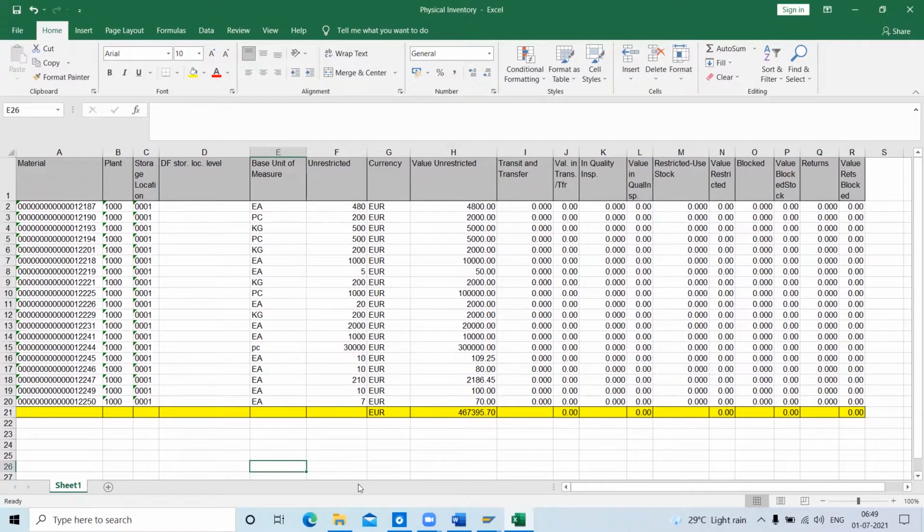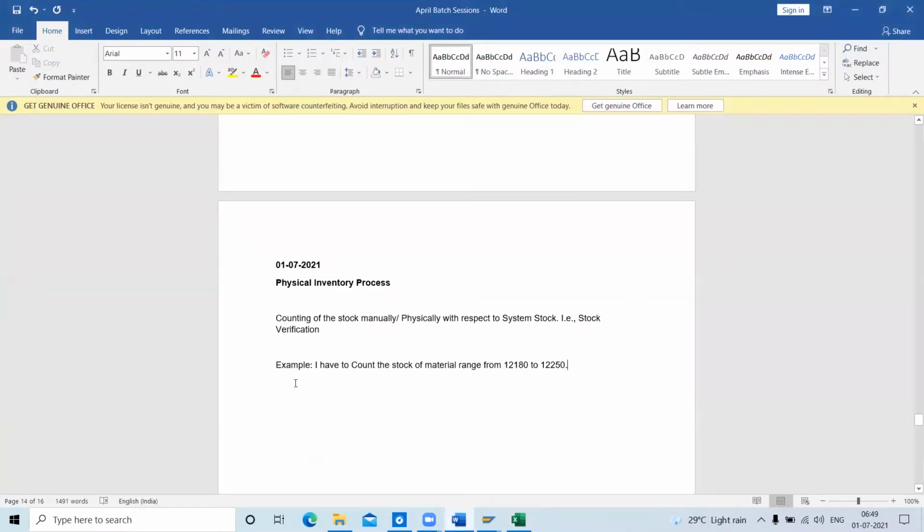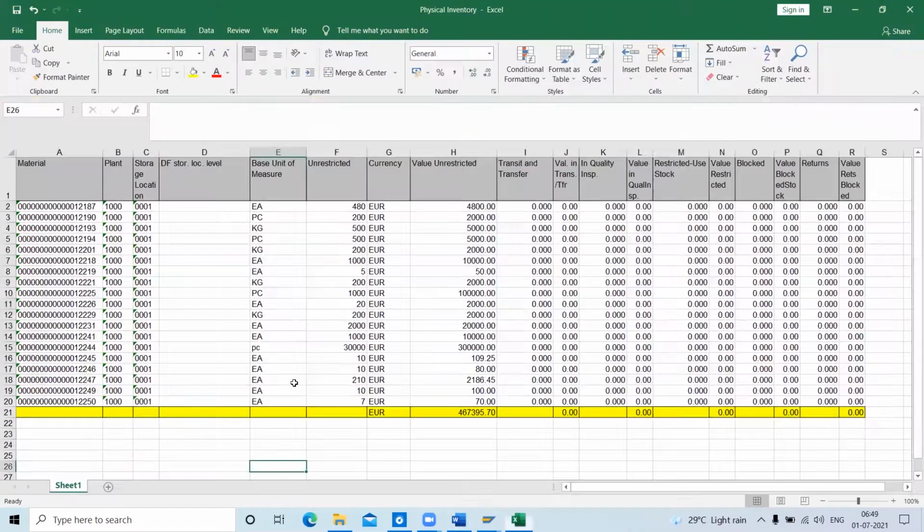Okay, I have identified my material. Now comes the first step. These are all the materials I need to have physically. I have to count it manually. Okay, I have identified this material.